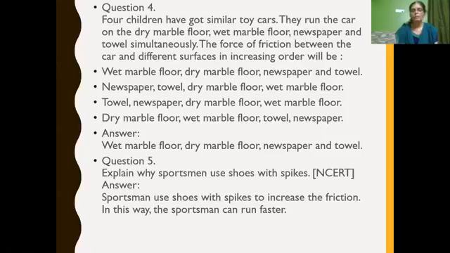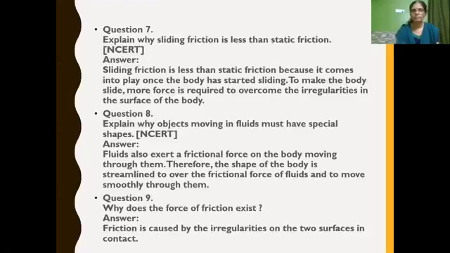Next, explain why sportsmen use shoes with spikes. Spikes increase the friction, isn't it? So sportsmen use shoes with spikes to increase the friction so that they can run faster.